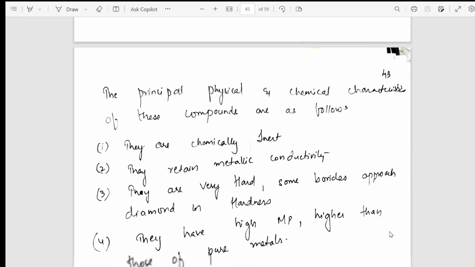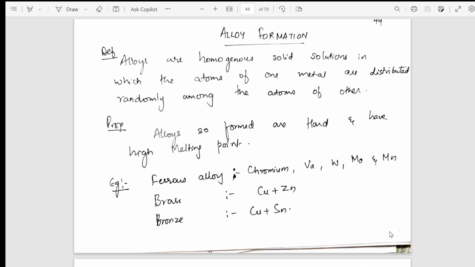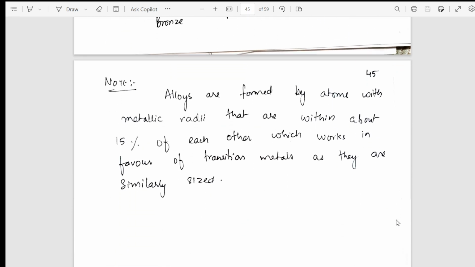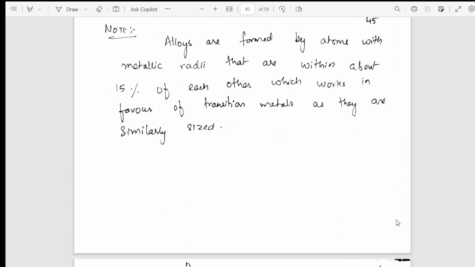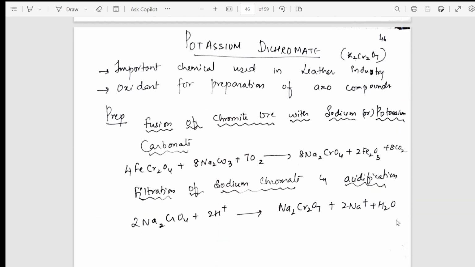From interstitial properties and the reasons, I have gradually gone into alloy formation, which is mentioned here. What is the definition? What are the examples? Done. From alloy formation, we have gradually taken you into one more important concept, that's potassium dichromate. Yes, potassium dichromate and potassium permanganate is what you have. In that, you need to study the preparations, properties, and uses.